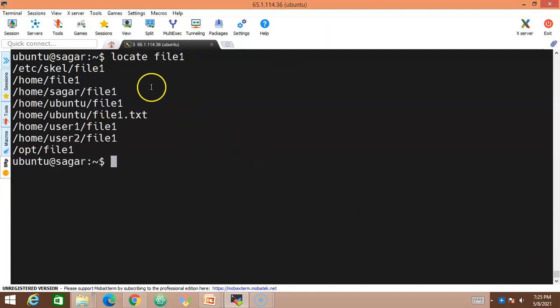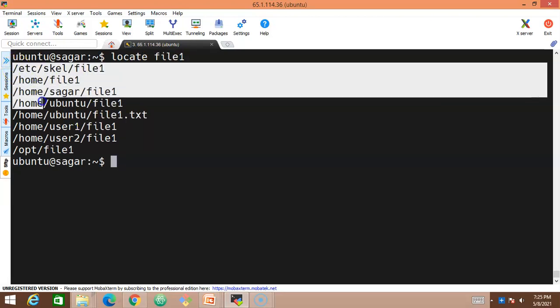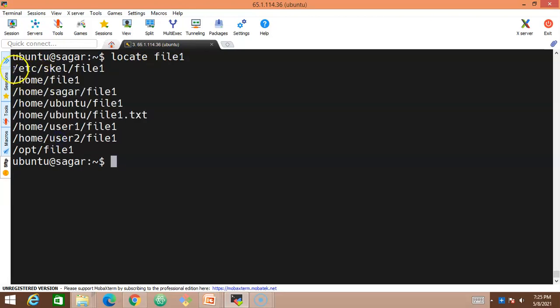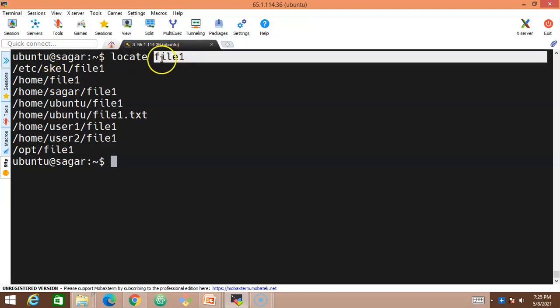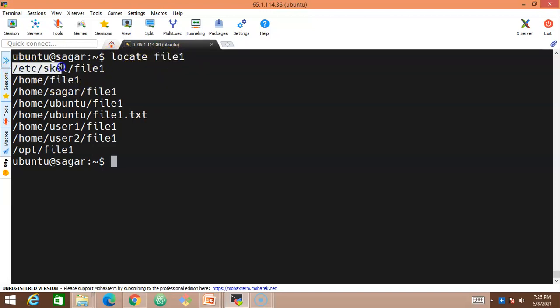See, look at this. This locate file1, this file1 is available in all these directories, or these are the paths where we will be able to identify file1 simply with the help of a simple command, locate and file1. So it has searched, it is available in etc skel, it is available in home, it is available in the home Sagar directory, and it is available in the home Ubuntu directory. So these are all the places where we have file1 available.